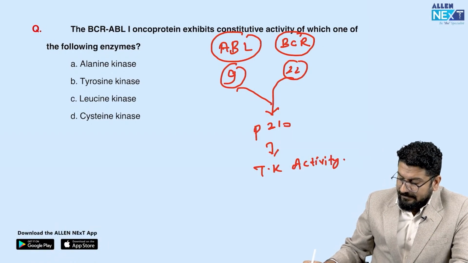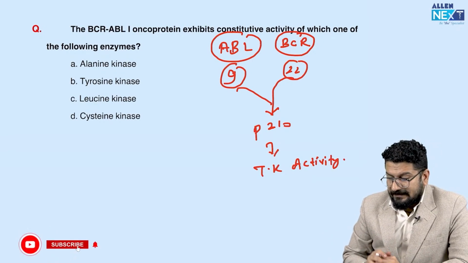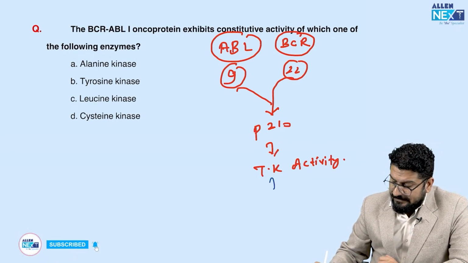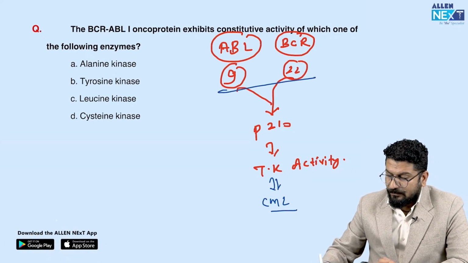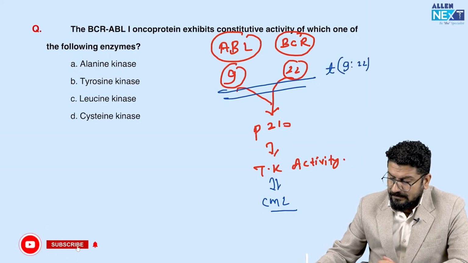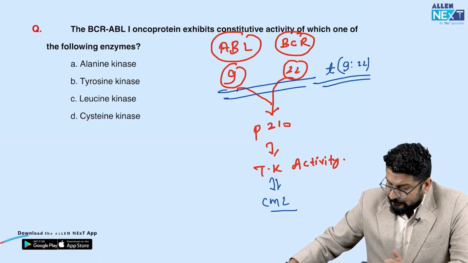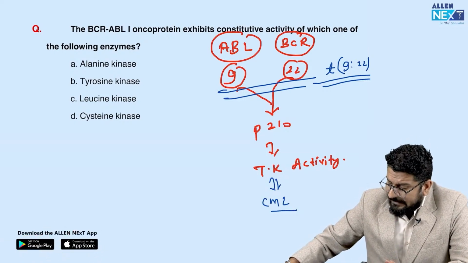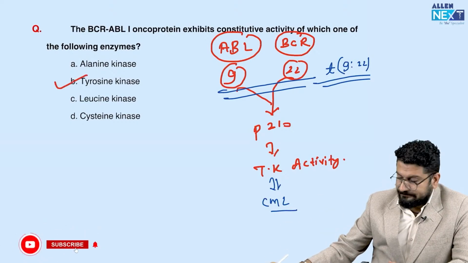So we have a drug. If you inhibit this tyrosine kinase, then we can treat this condition, and this is ultimately leading to CML. They are asking a question on the 9;22 chromosome, how we write it. We call this translocation 9;22 or Philadelphia chromosome. They're asking which of the following enzymes has this activity. So the answer is tyrosine kinase.